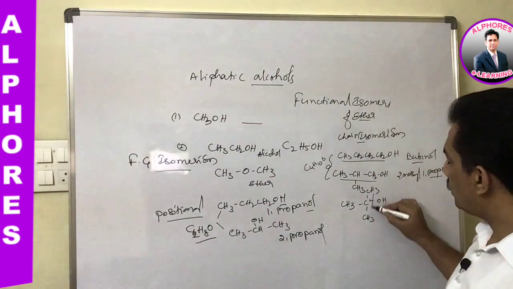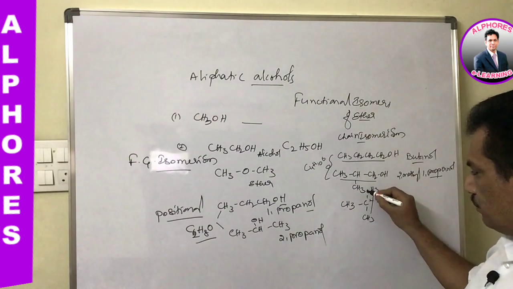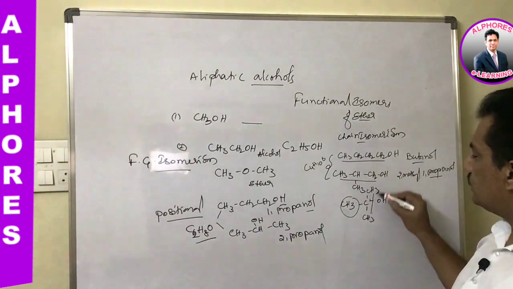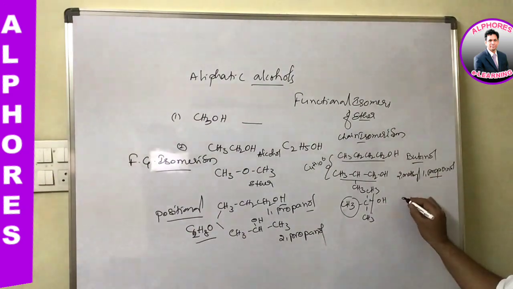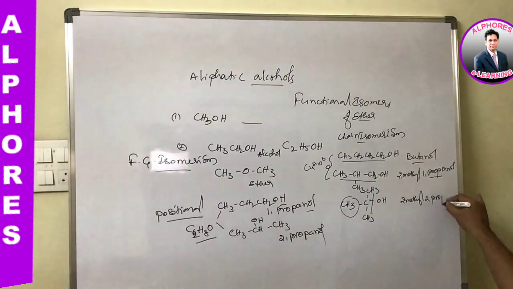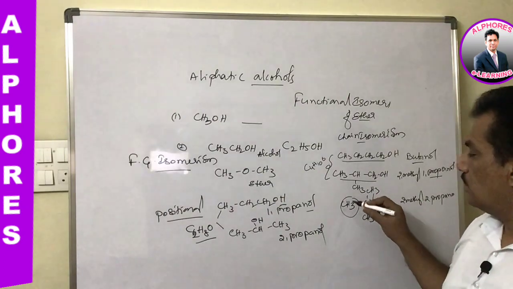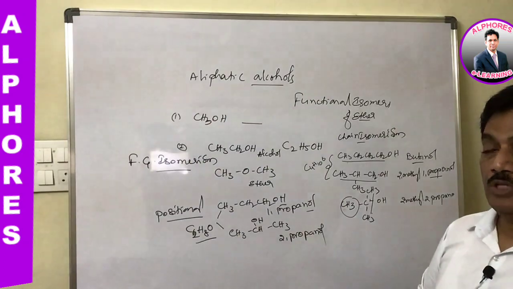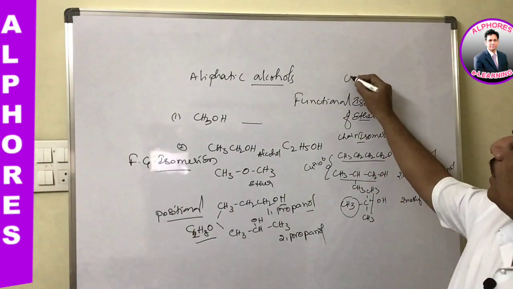Here also only 3 carbons are present in the main chain, and one is a branch. This one is 2-methyl-1-propanol and this is 2-methyl-2-propanol, and hence we can consider these two as positional isomers, and either of these two with this one is a chain isomer.